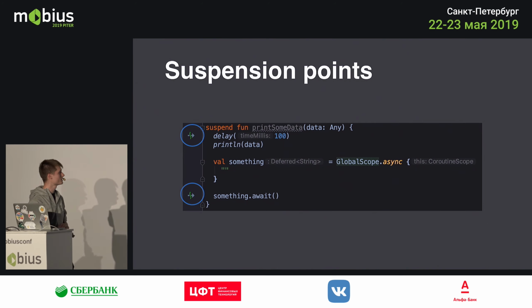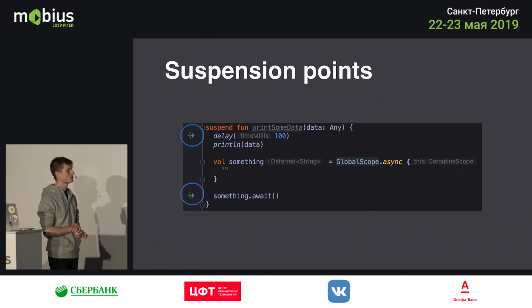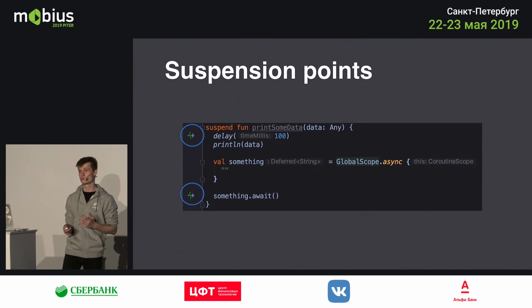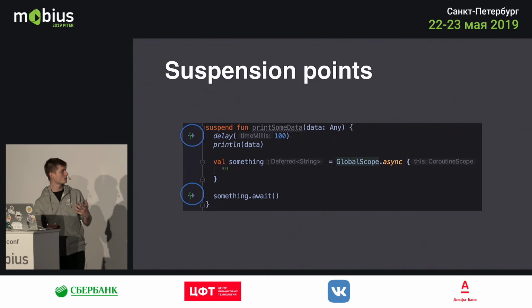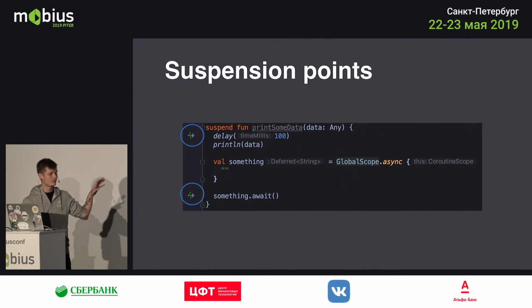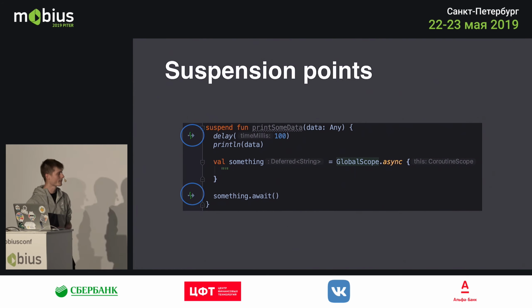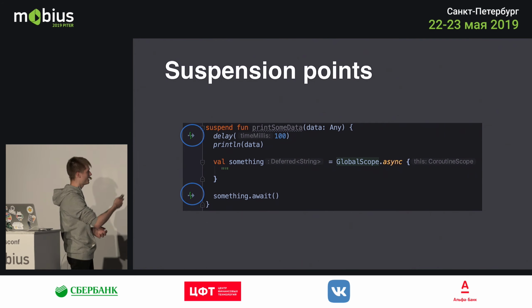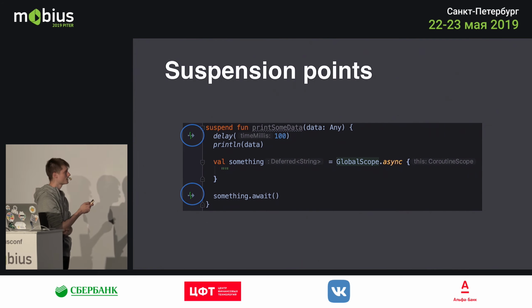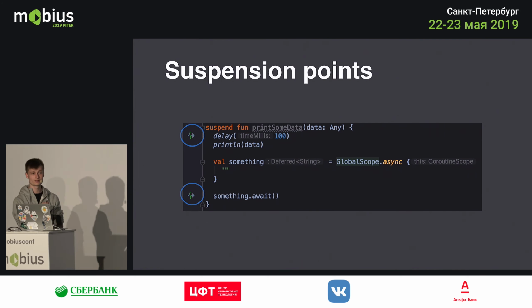So next to the delay function and the await function, these are called suspension points, and the compiler will actually recognize that for you. The compiler will tell you that at these points in the code, the function will be suspended. So what happens here is you have the delay function call, and the program suspends the function. After 100 milliseconds, it goes back.